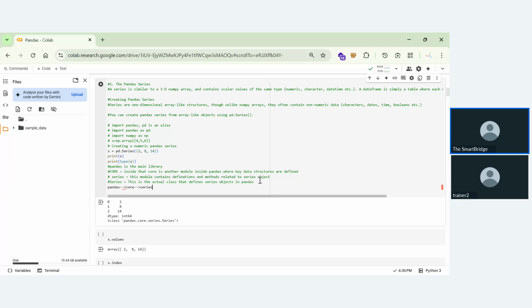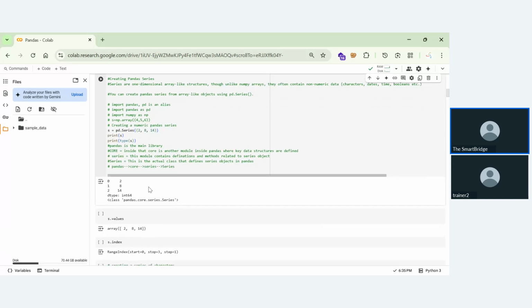After that, this series will help us understand what are the capabilities and functions that series can perform. Those are defined in this. And after that, what is the data type of this? This is series. So this is the data type that we are working with.